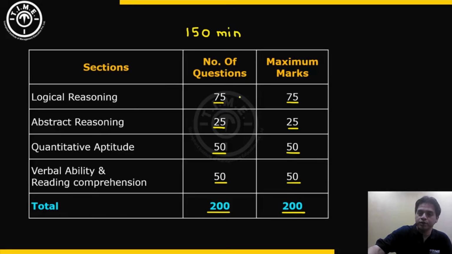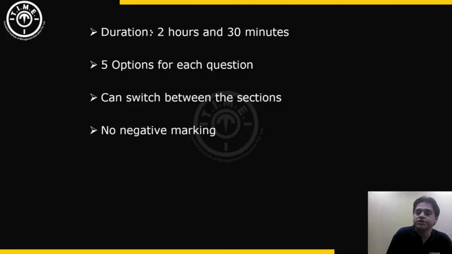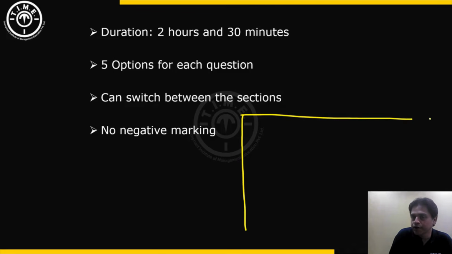So, as we have seen, the total duration of the exam is 150 minutes, that is 2 hours and 30 minutes. There are 5 options for each question, out of which exactly 1 option is correct and that was to be chosen. Students can switch between the sections and there was no negative marking. Now, how switching between sections was to be accomplished, let's look at that. So imagine this is the screen that you see during the exam.